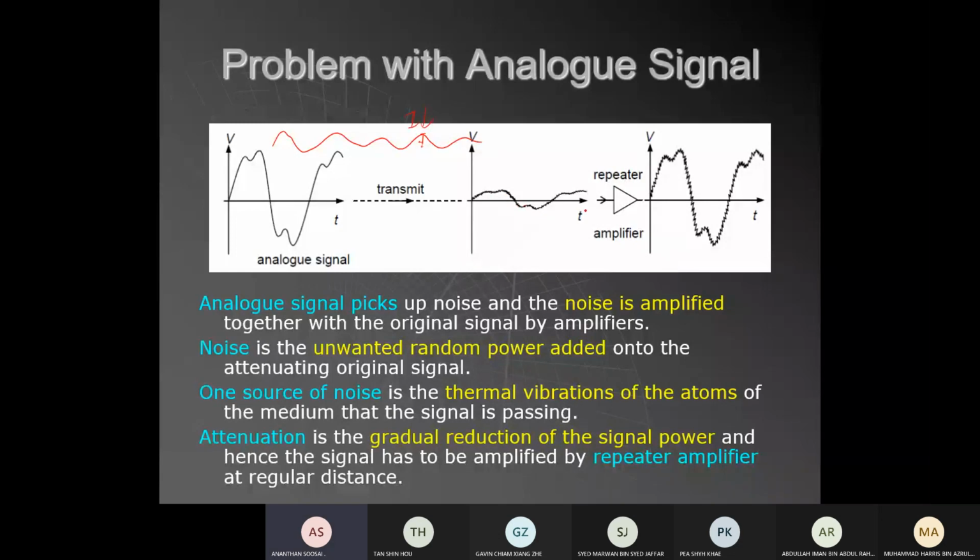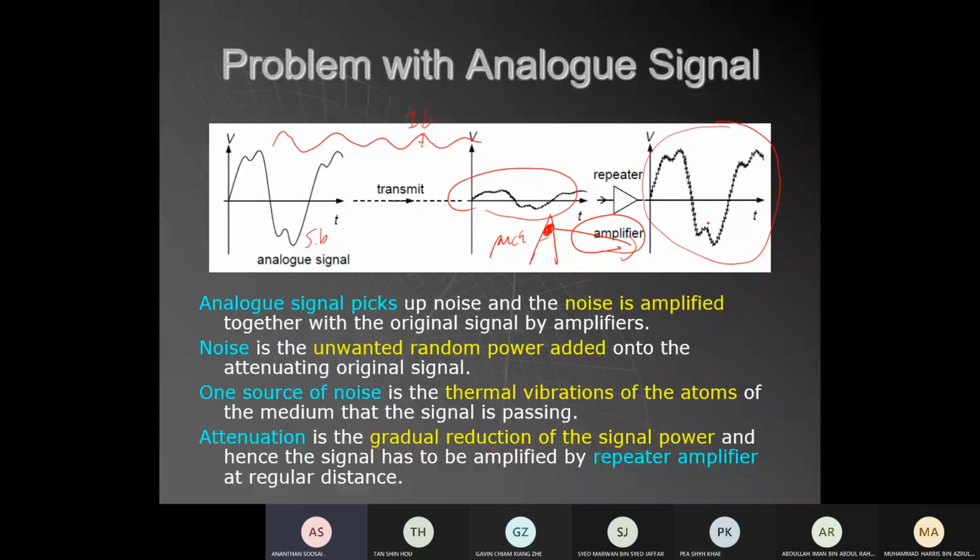So this signal periodically will be amplified. Let's say from Subang Jaya, there is a radio station sending this signal. At Puchong, they place a tower, a radio station tower, to get this signal and to amplify it to send it back to other places. When they do amplification, what happened?